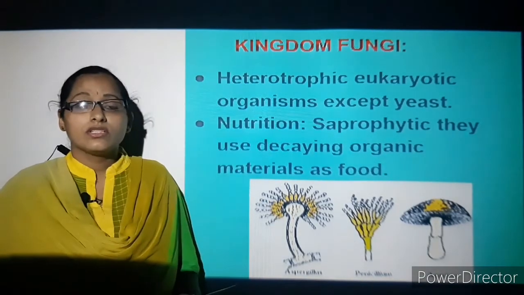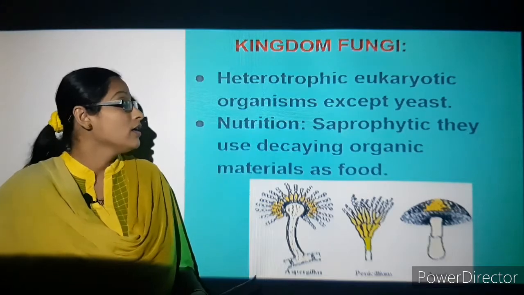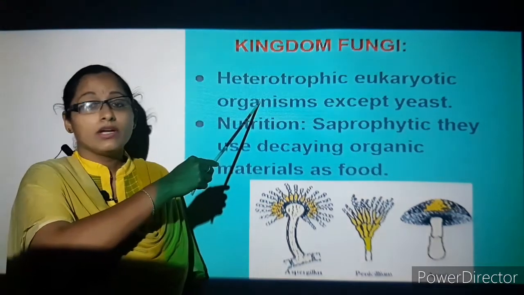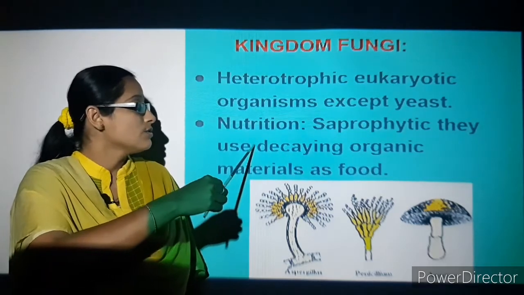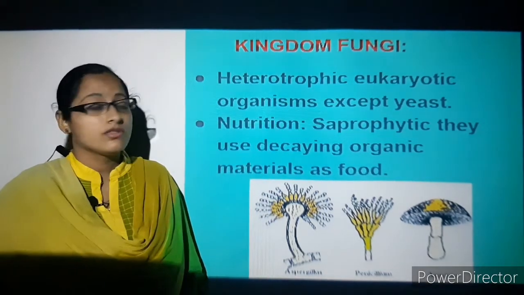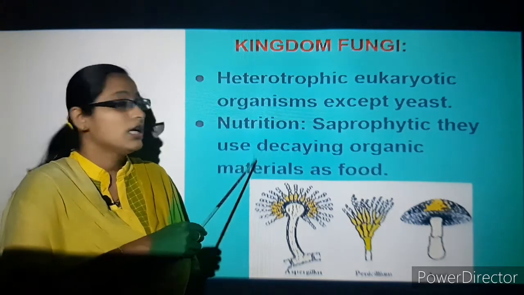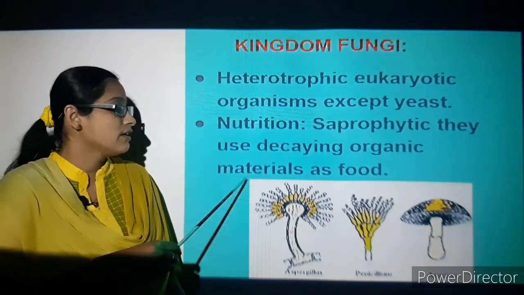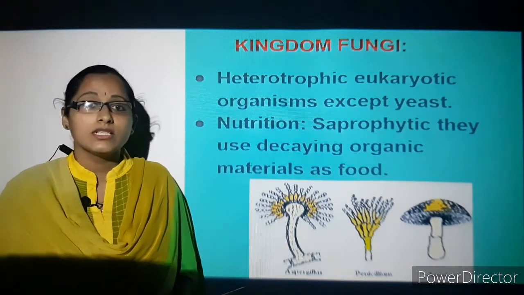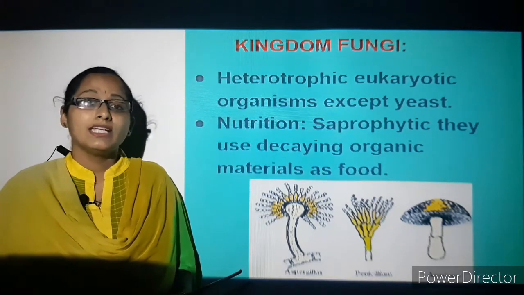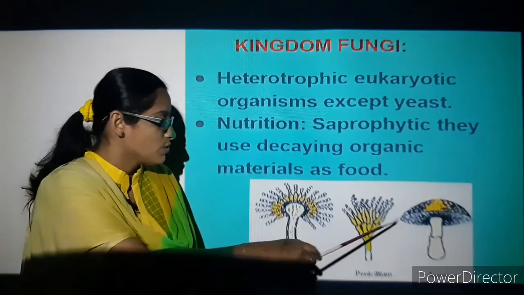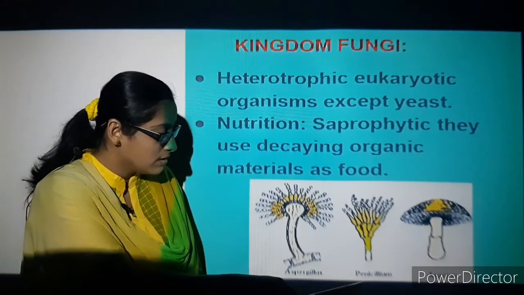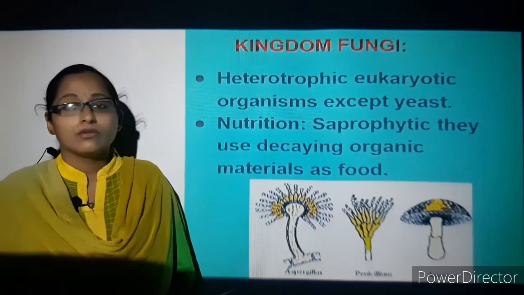Coming on to the third category, the kingdom Fungi. They are heterotrophic eukaryotic organisms, except yeast. How do they take nutrition? They are saprophytic. They use decaying organic materials, that is they depend on dead and decayed matter. You can see examples here, mushrooms, asparagus, and another one.